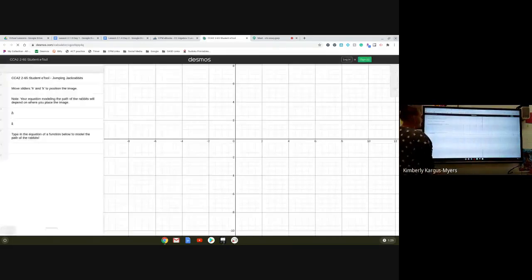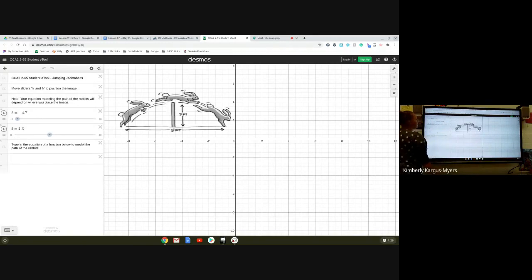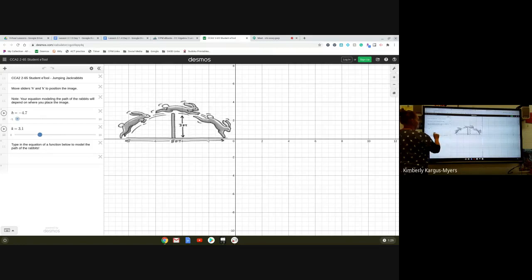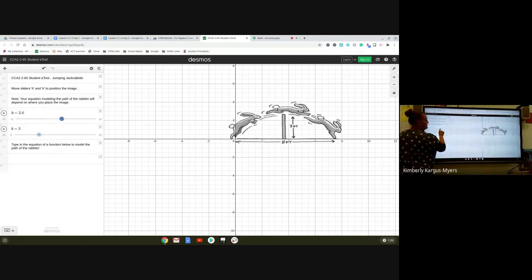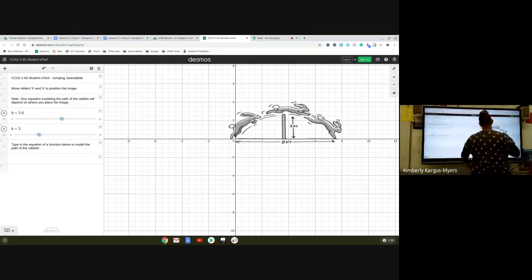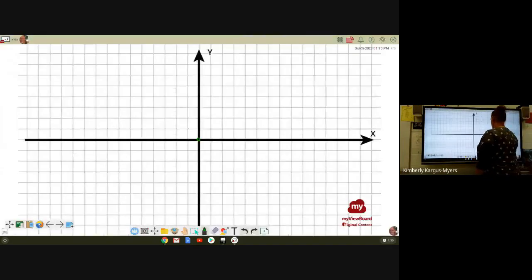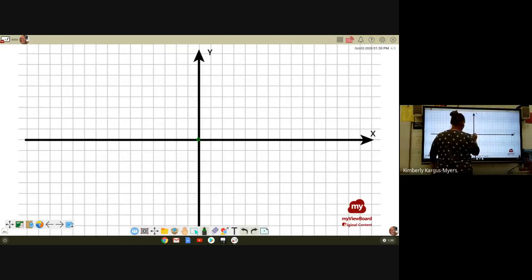You can do this on your own as well if you'd like. Where are the rabbits? Come on, there they are. Okay, so in order to move the rabbits, you have to use these little sliders. So I'm gonna have the rabbits sit right on the x-axis, and then move over, there we go. So now that's a distance of 8, theoretically, right? So it looks like if we start at 0, we end at 8, vertex is right in the middle, and then up 3.